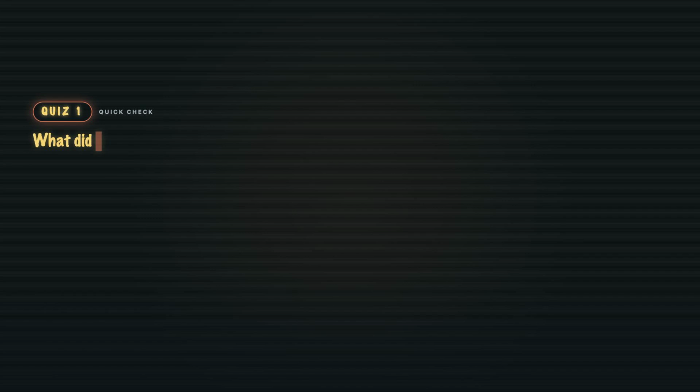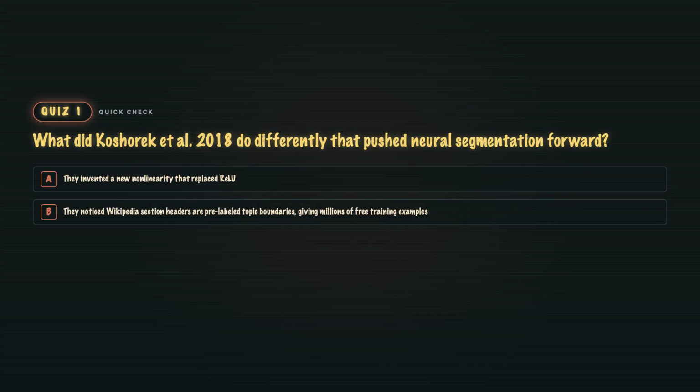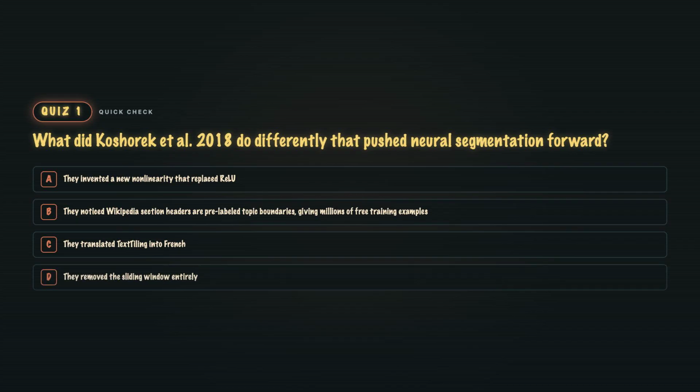Quiz 2. What did Koshorek et al. 2018 do differently that pushed neural segmentation forward? A. They invented a new nonlinearity that replaced ReLU. B. They noticed Wikipedia section headers are pre-labeled topic boundaries, giving millions of free training examples. C. They translated TextTiling into French. Or D. They removed the sliding window entirely.